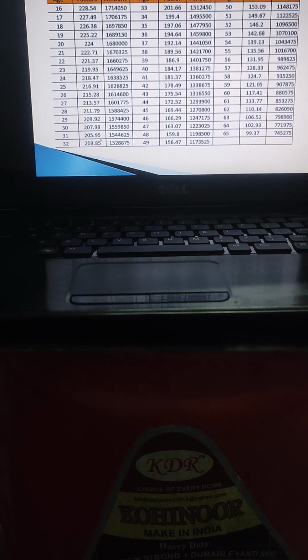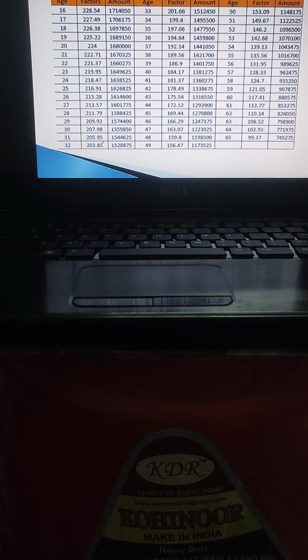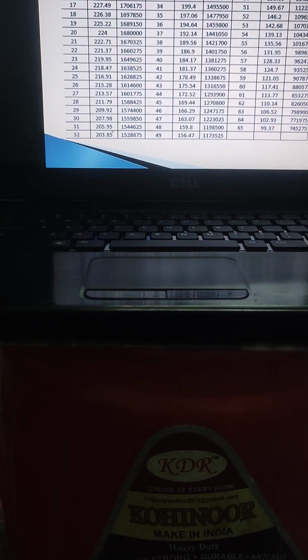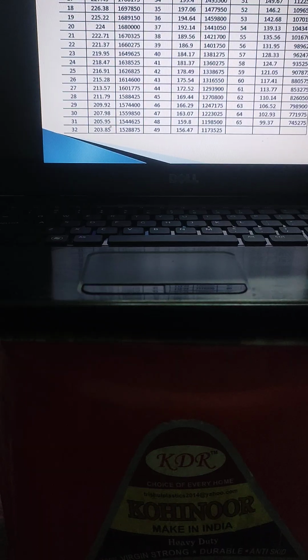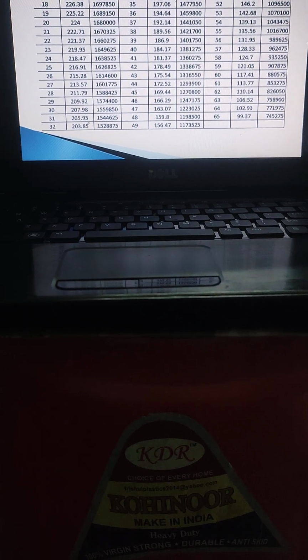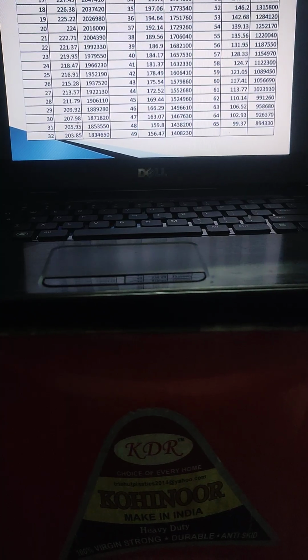Minimum age shown is 16 and the maximum is 65. However, under any circumstances, if the age is less than 16, the relevant factor of 16 years will apply. Similarly, in case the age is more than 65, the relevant factor of 65 years of age will apply. So this is an example for death.